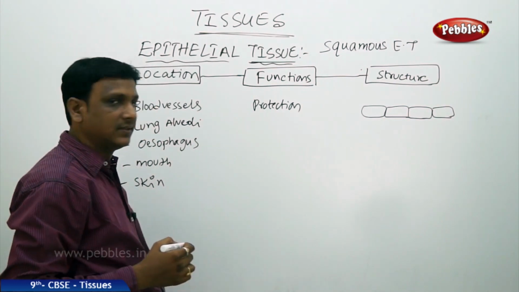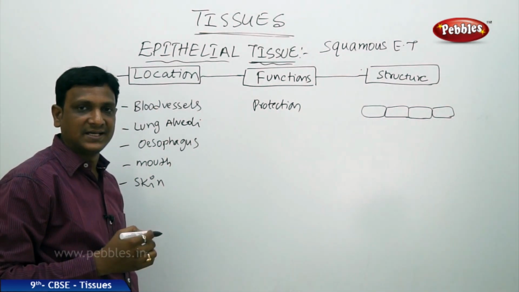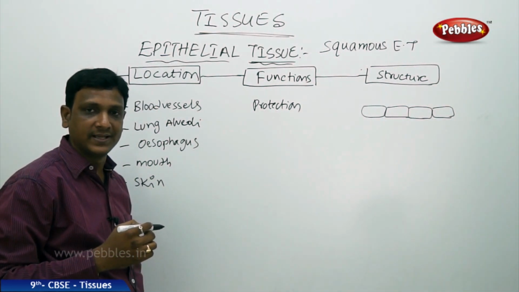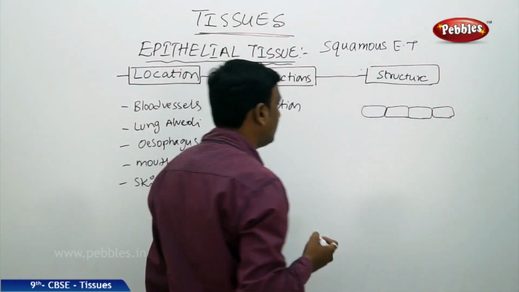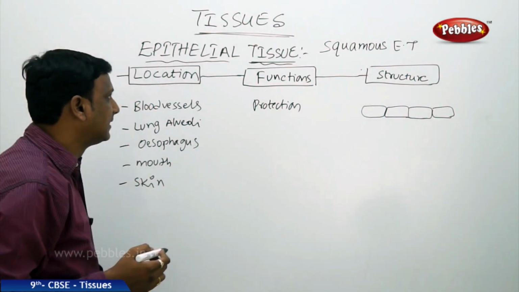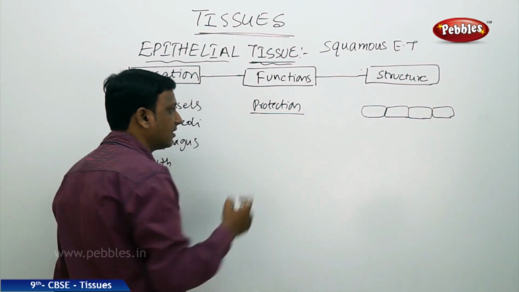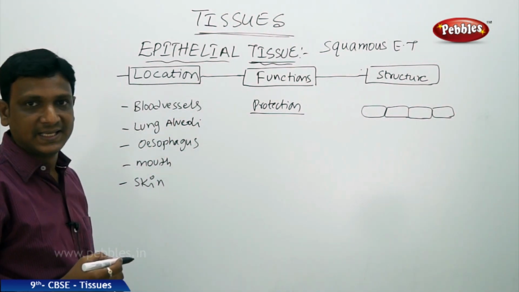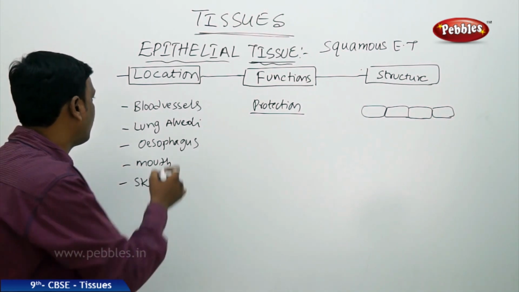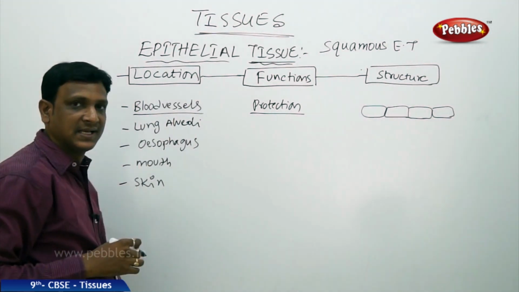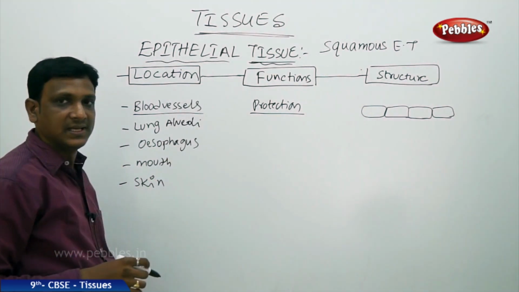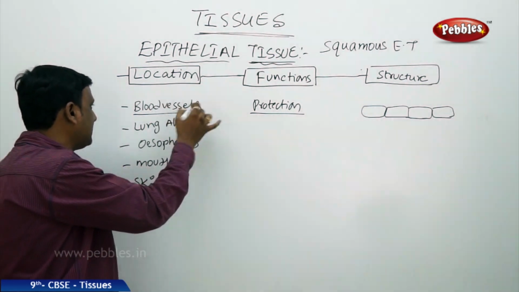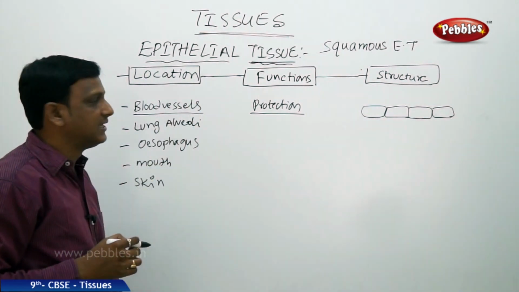Mostly they are single layered flat cells without any intercellular gaps. They are closely packed and attached to one another this way. The main function of this squamous epithelium is protection. They form the lining of many of our body parts. You see the lining of blood vessels. Do not get confused that blood vessels are made up of squamous epithelial cells. The blood vessels are lined by this squamous epithelium.